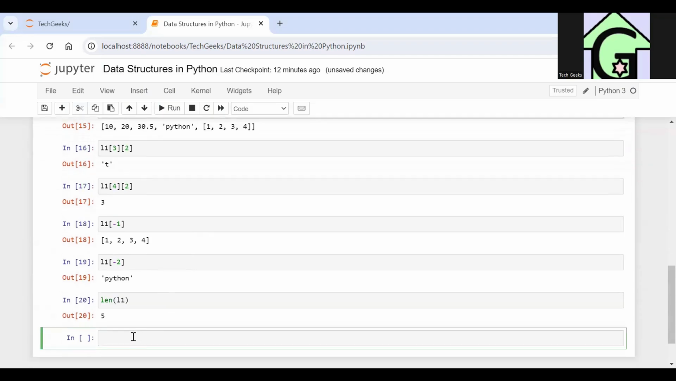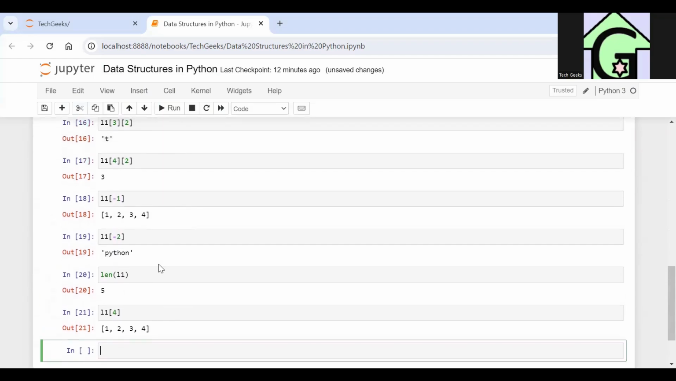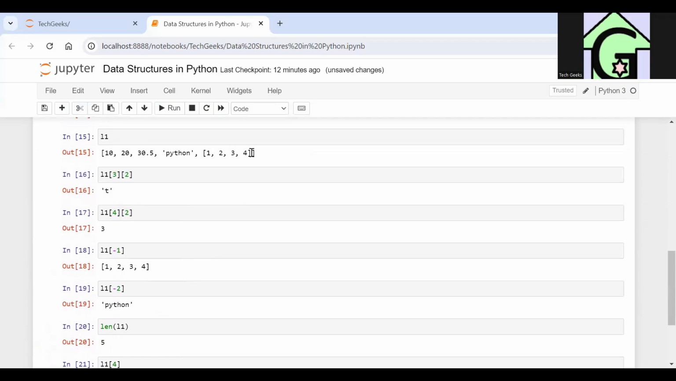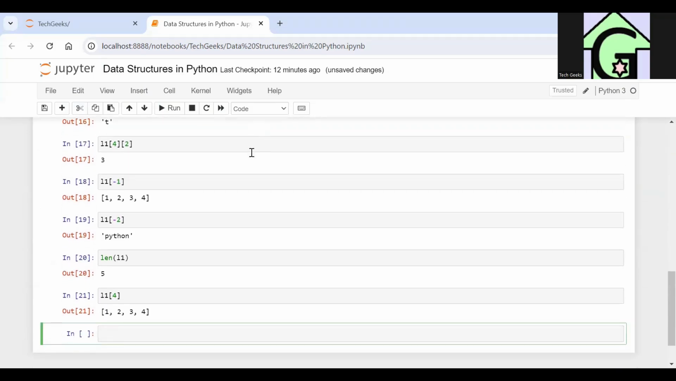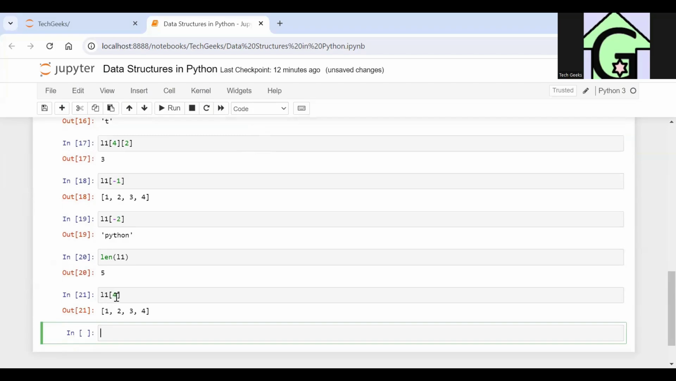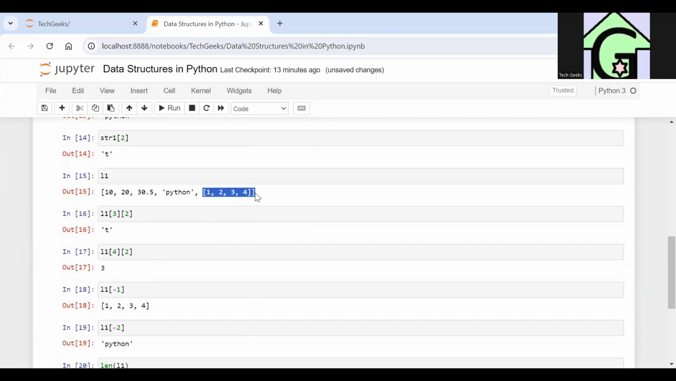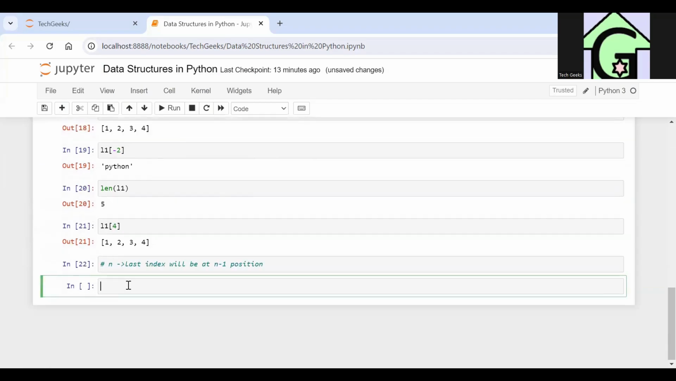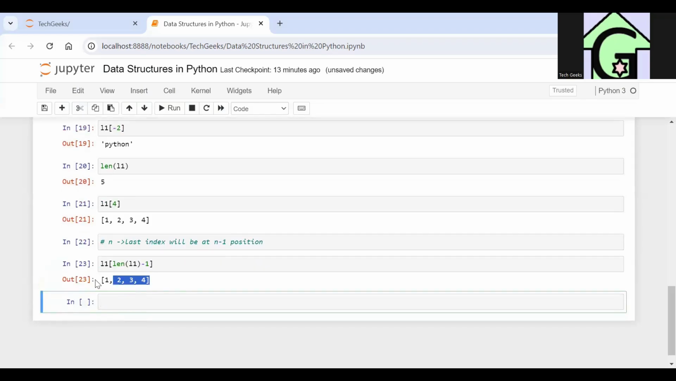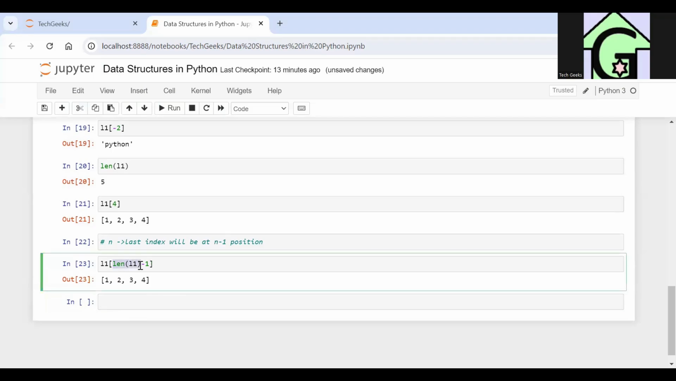So if I want to know what is the index of my last element, what would I be doing? L1[4]. So whatever length the list is, the index of the last element is length -1. If my length is 5, my last element will be at the 4th index. Similarly, if my length is n, my last index will be at n-1 position. So I can access this last element, that is 1 2 3 4, with the help of the length function also. How? I'll be writing L1[len(L1)-1]. I'll be getting the same thing. Why? Because 5-1 is 4, and L1[4] is this list.